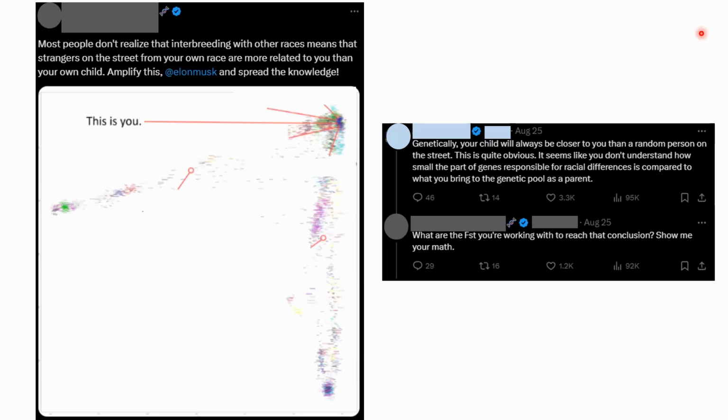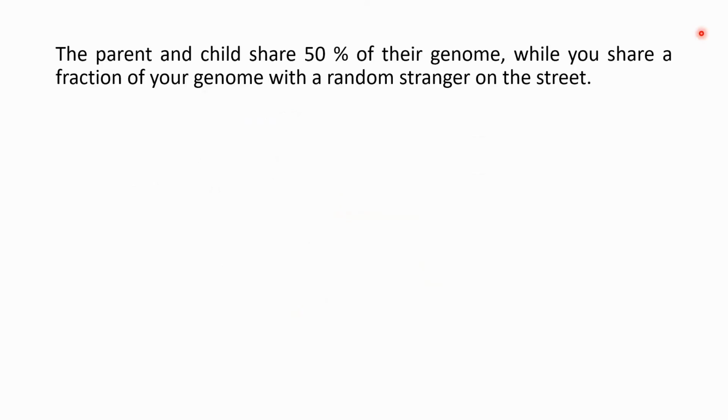Also, I don't know what the most famous of the Ellens has to do with this, but we will skip that part. Also, of course, there were plenty of responses in the post itself, but the person was responding in a brief and not very polite way. But in one of them, one of the responses demanded to show the math. So I will be showing the math, well, not the math because it's not really math related, but basically I will show why it is absolutely wrong according to the explanation of the original poster. So let's get into it.